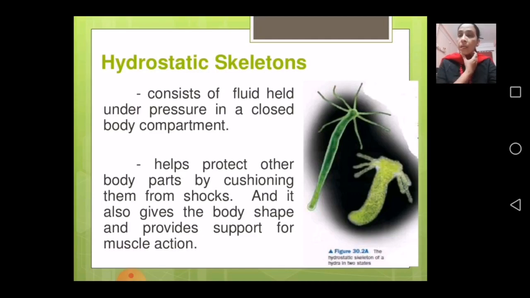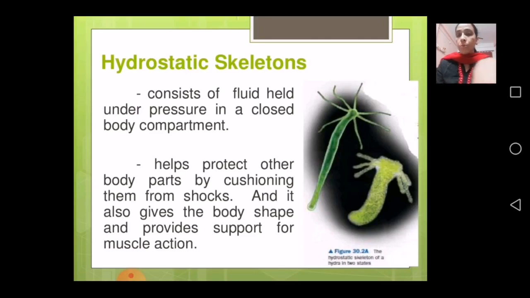Fluid is contained inside it under pressure in a closed body compartment. So that all happens here.